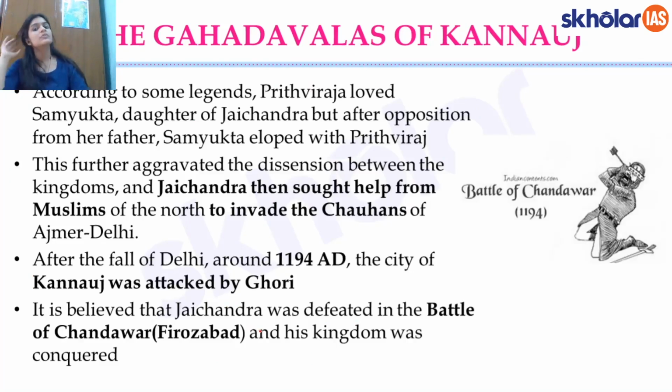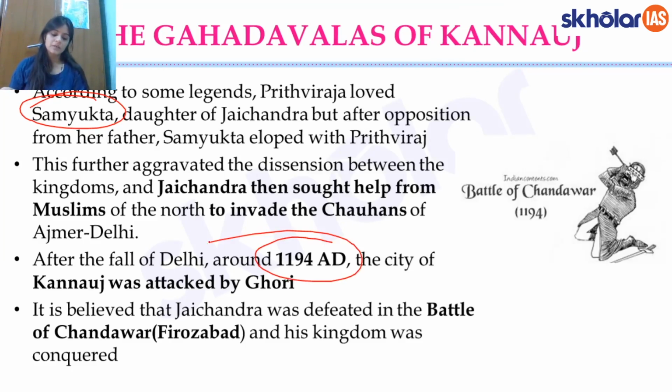Also, they say that Prithviraj and Jayachandra's daughter Samyukta were in love, and Samyukta apparently eloped with Prithviraj, and there was further dissension caused between the two kingdoms, and Jayachandra essentially sought help from the Muslims to invade the Chauhans, and finally in 1194 Kannauj was attacked by Gauri, right?